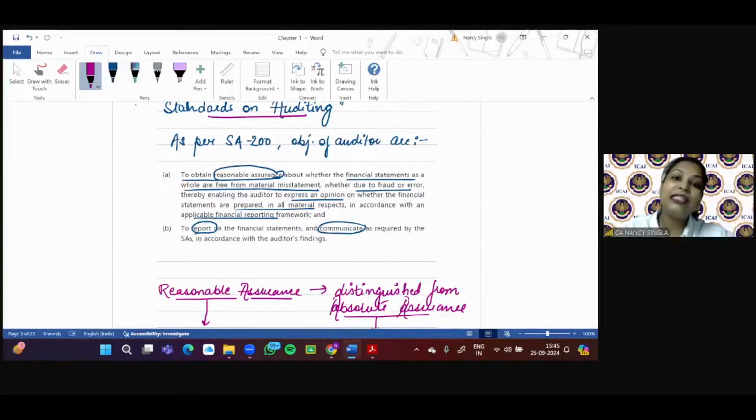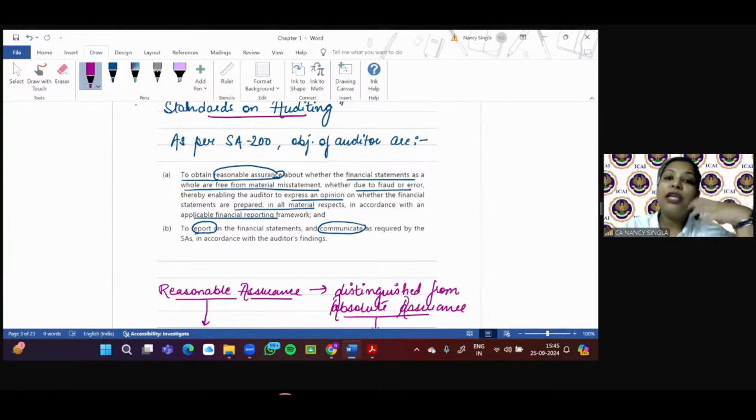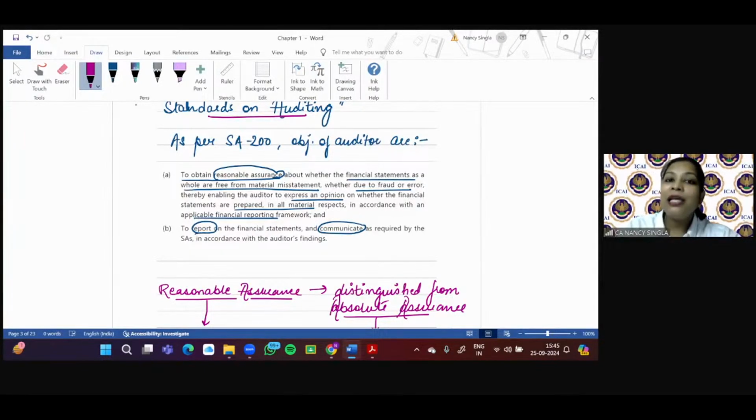Unless and until he is himself sure, he himself has confidence in the financial statement, he cannot give the intended users the assurance. So the other word for confidence is what? Assurance. First of all, he'll have a reasonable assurance that financial statements as a whole are free from material misstatement. Why? Thereby enabling the auditor to express an opinion as to whether financial statements are prepared in all material respects in accordance with the applicable FRF.